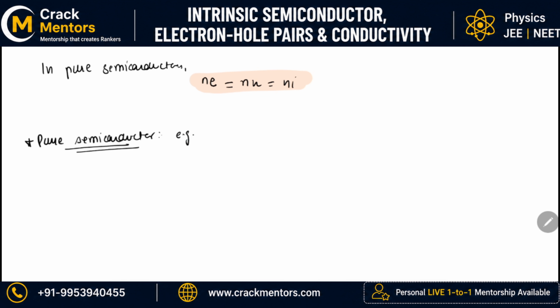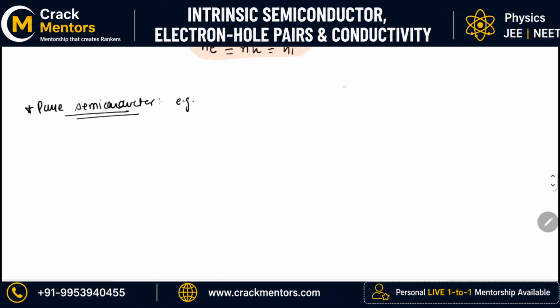If you remember the ladder of the periodic table, the bridge of the periodic table between the metals and the non-metals, you remember that the bridge was something like this: boron, silicon, germanium, arsenic, Sb, Te, and polonium. This is basically the bridge of semiconductors.